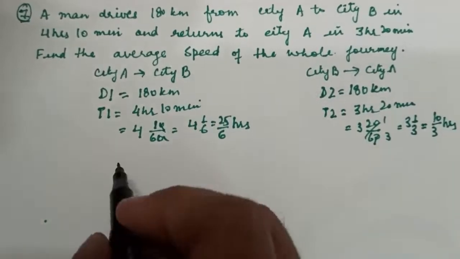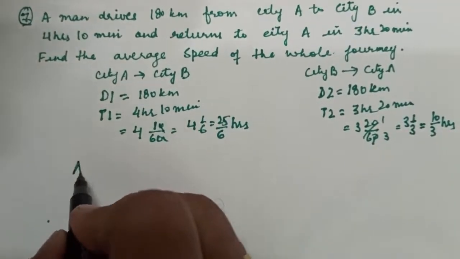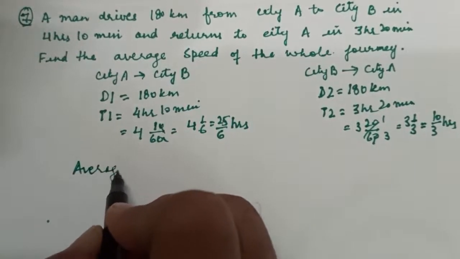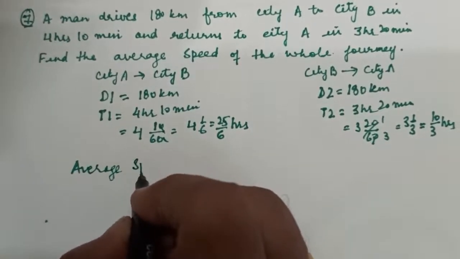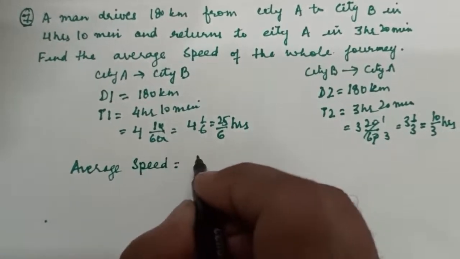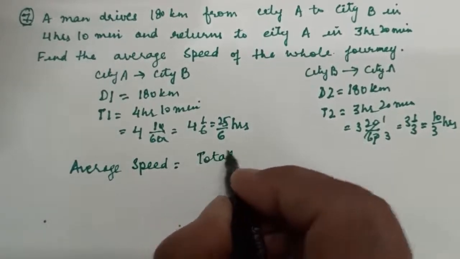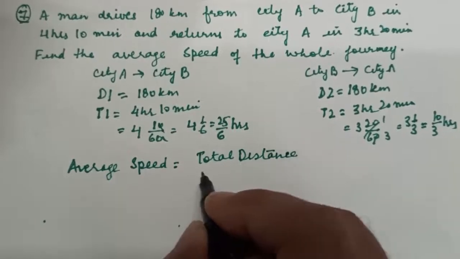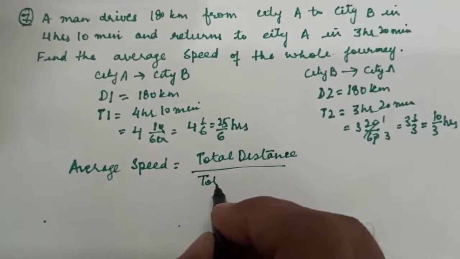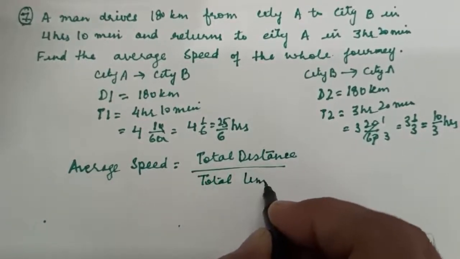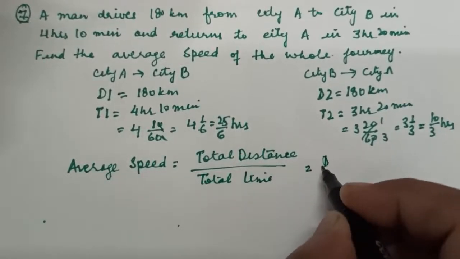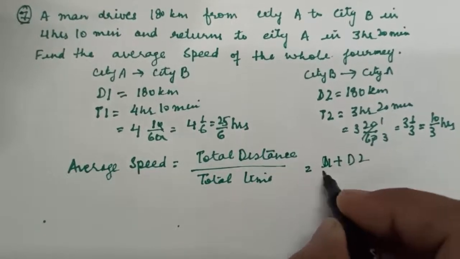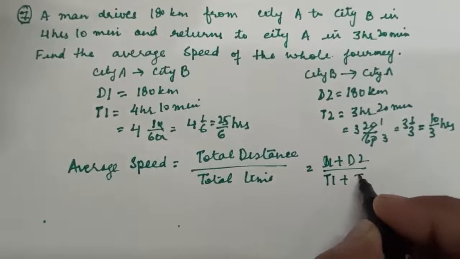Okay, and now we know the formula of average speed. Average speed is equal to total distance upon total time. This is equal to D1 plus D2 upon T1 plus T2.